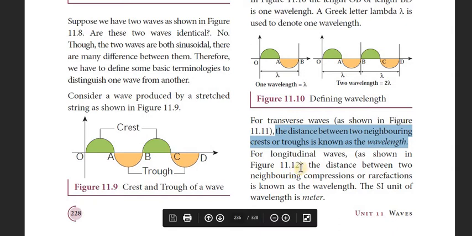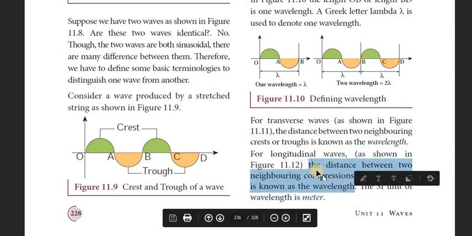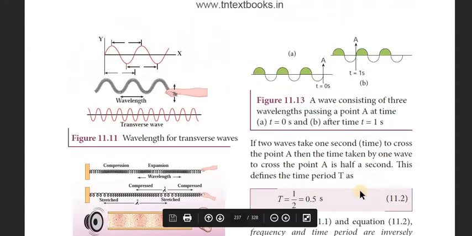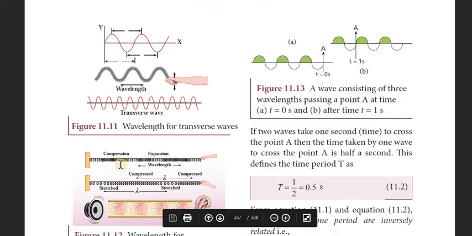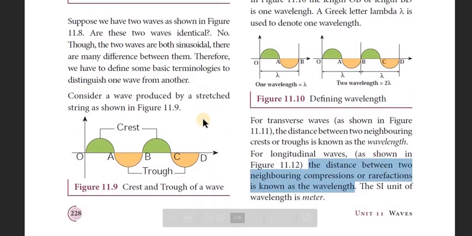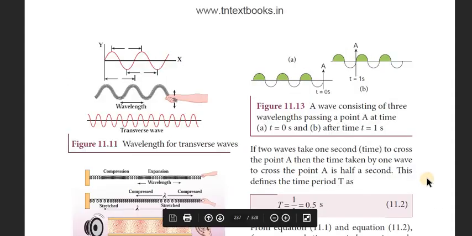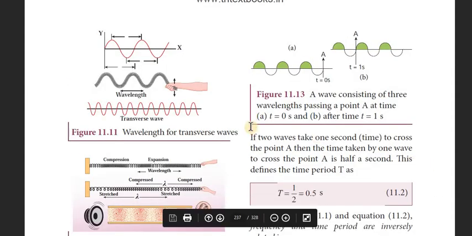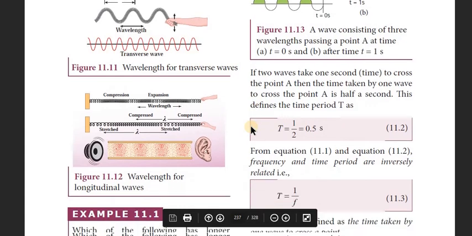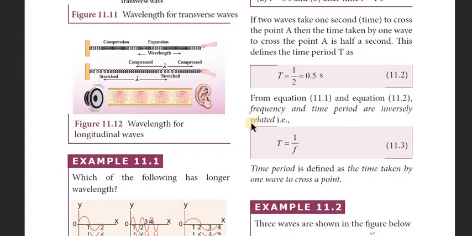For the longitudinal wave, the same definition you have to say: the distance between two neighboring compressions and rarefactions. Look here, compression and rarefaction. Two neighboring compressions or rarefactions is known as wavelength. So the SI unit of wavelength is meter. So this is a very, very important definition, children.